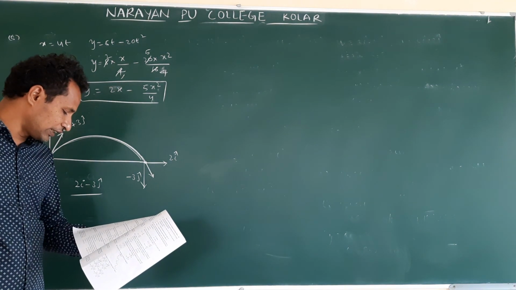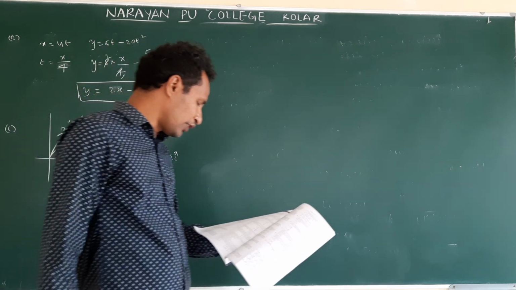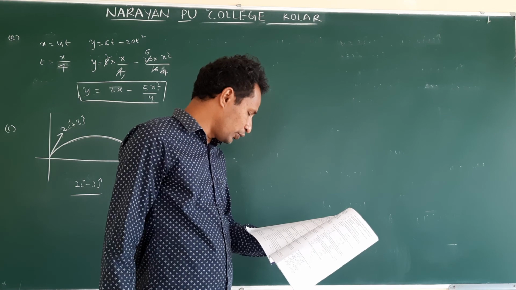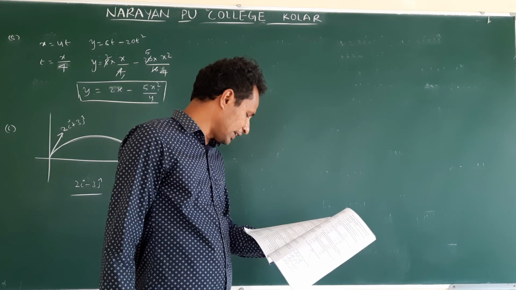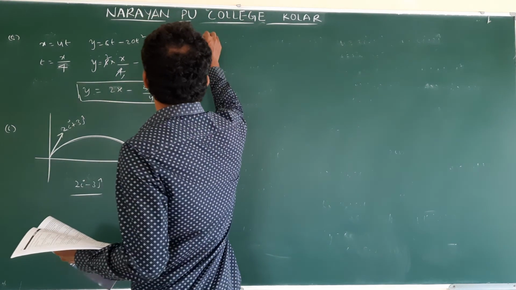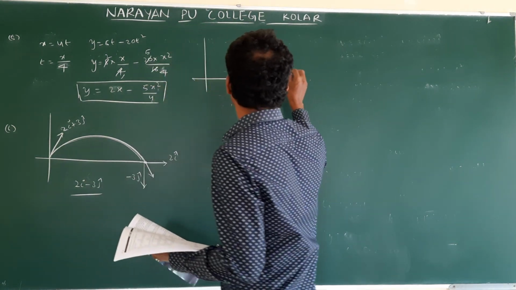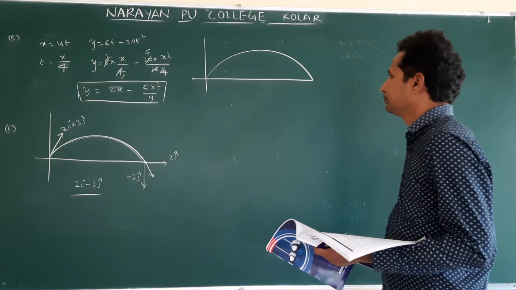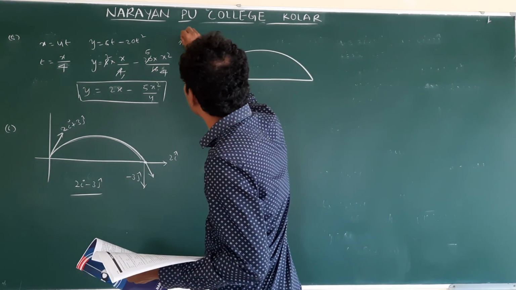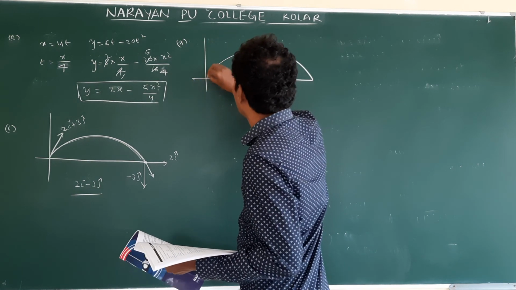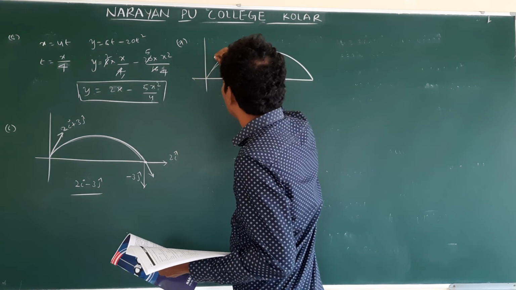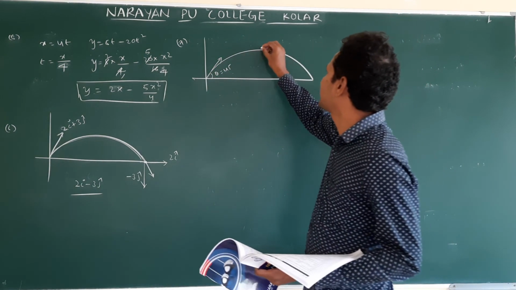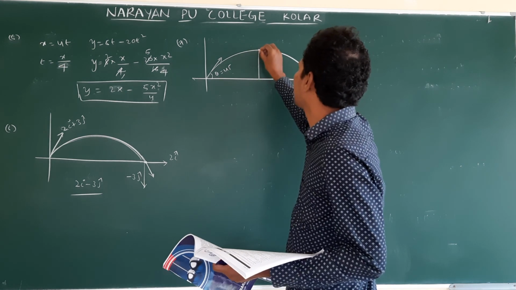A ball is projected with a kinetic energy at an angle of 45 degree to the horizontal. At the highest point during its flight, its kinetic energy will be... Clear. This is question number 7. This is also an important question. Projected with angle theta equal to 45. At the highest point, what is its kinetic energy?